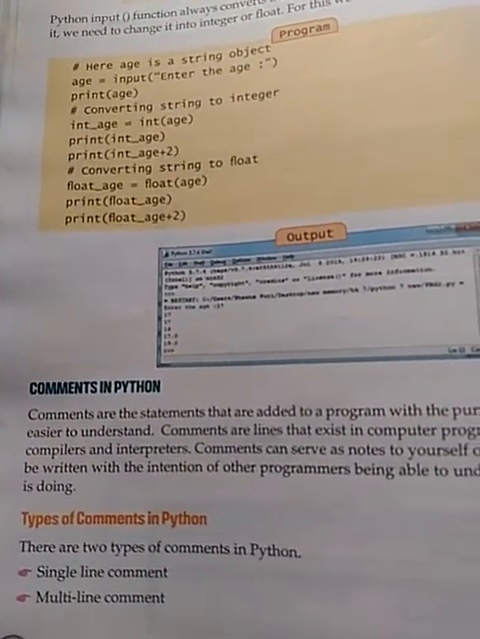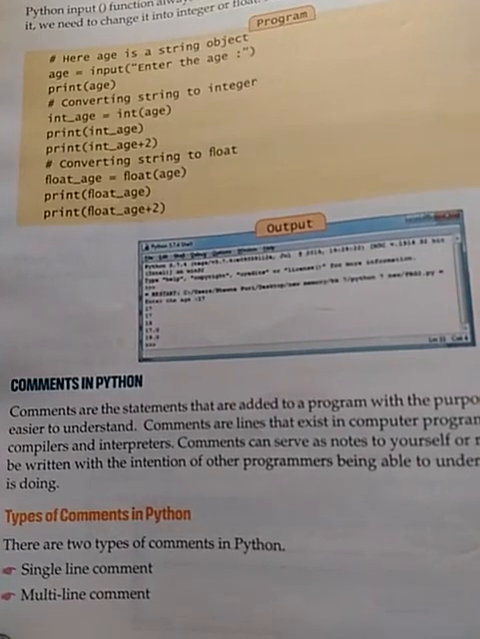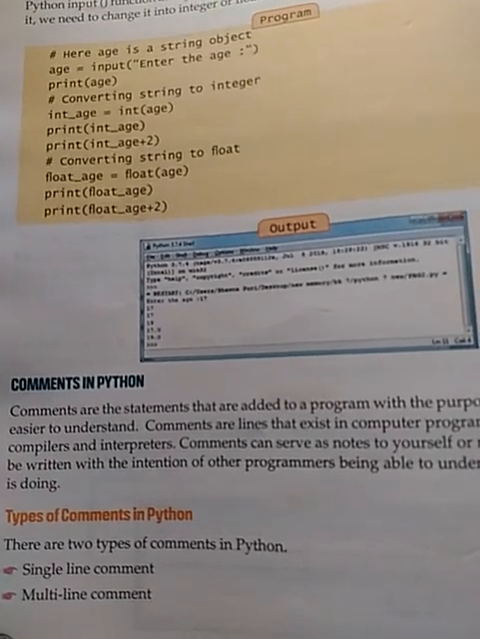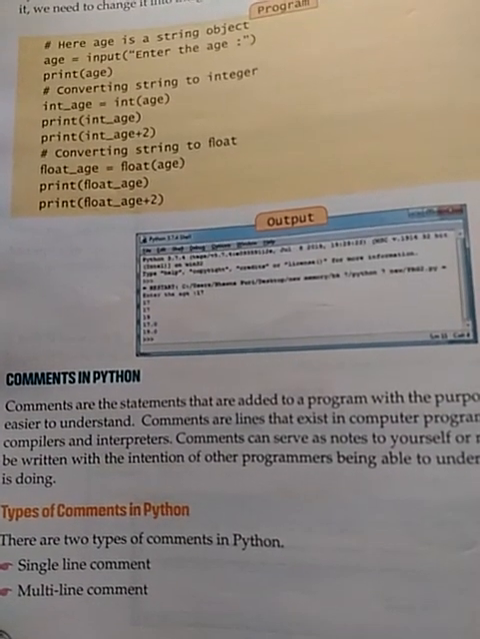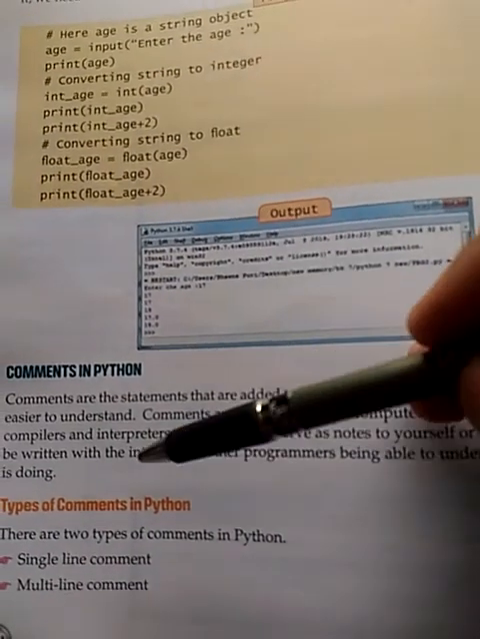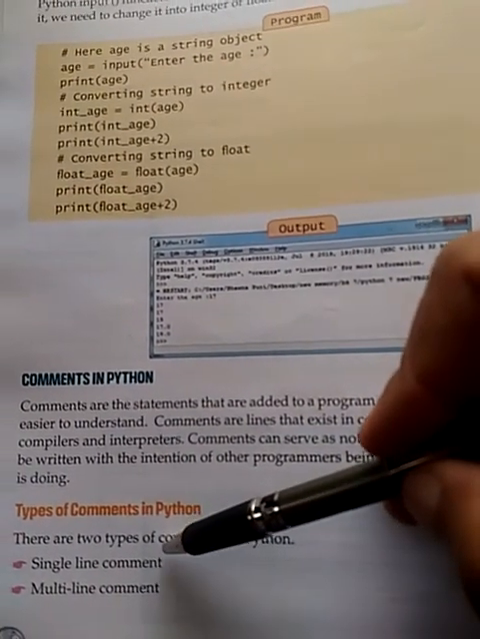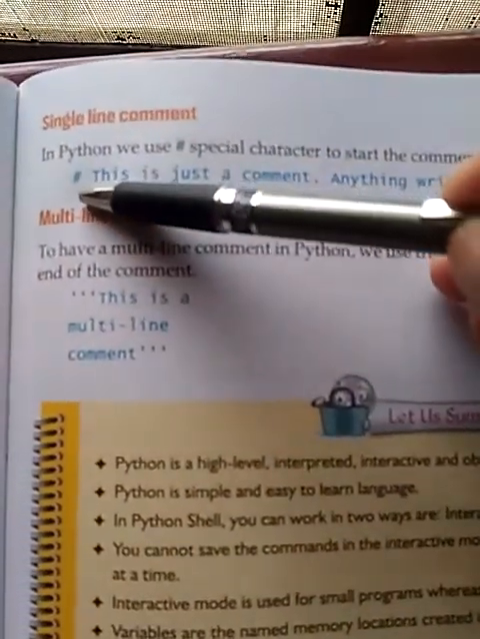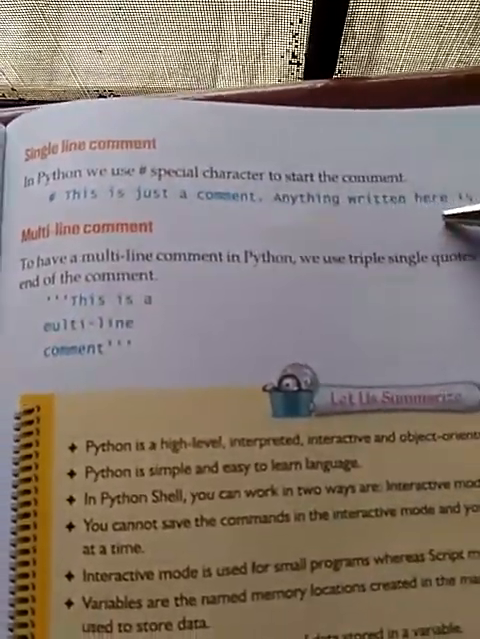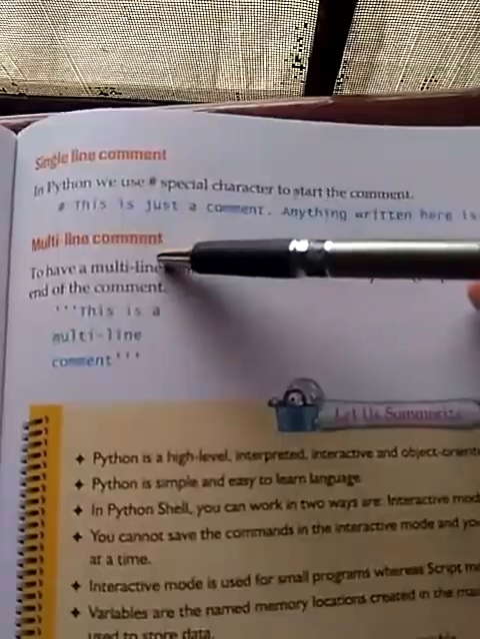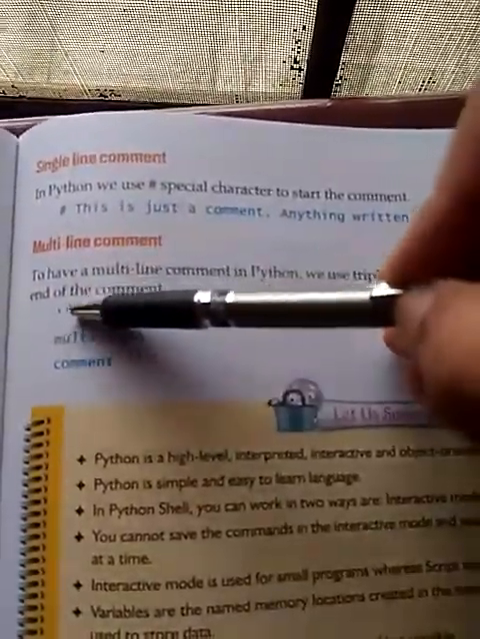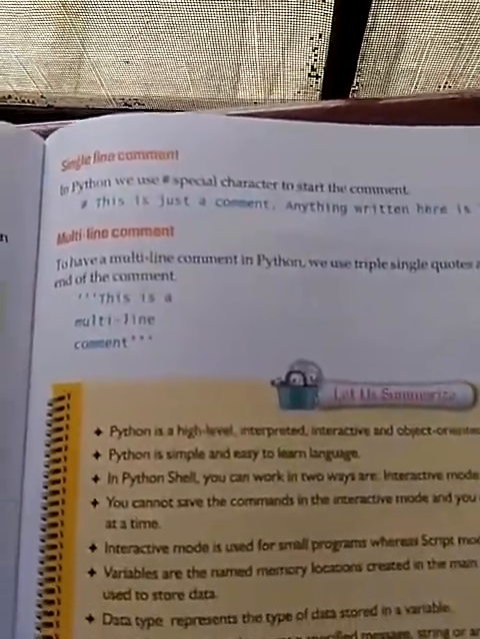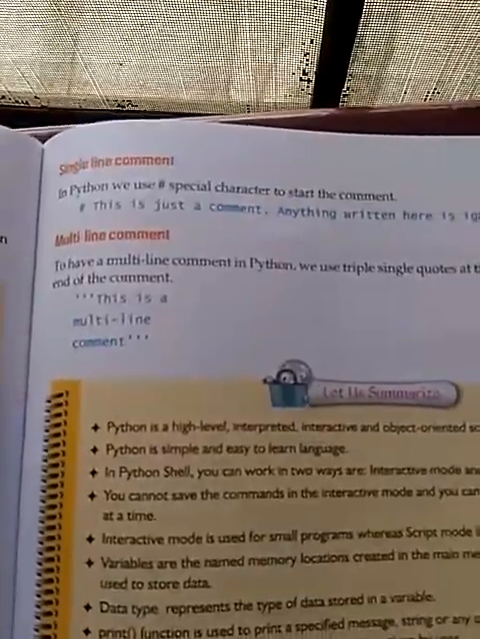Comments are the statements in Python which are ignored by the interpreter. Basically, comments are used by the programmer to increase the understandability of their own code. In Python, you can write the comment in two forms, that is single line comment and multi-line comment. Single line comments start with a hash sign, hash, after that the comment statement. The multi-line comment can be defined in triple quotes. Here you can use triple single quotes or triple double quotes. All are valid comment statements.